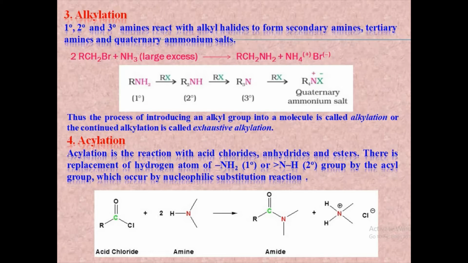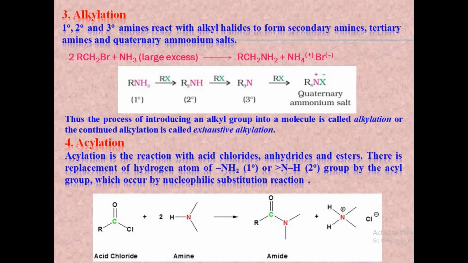But if the alkyl halide is taken in excess, then the primary amine obtained will react further with the alkyl halide to give a secondary amine, which again reacts with the alkyl halide to give a tertiary amine and finally the quaternary ammonium salt. Thus, alkylation of a primary amine generates a secondary amine, a tertiary amine and finally the quaternary ammonium salts.